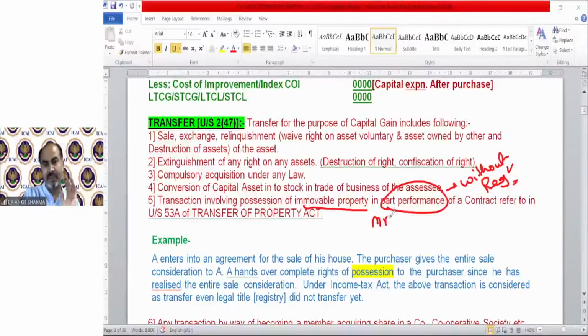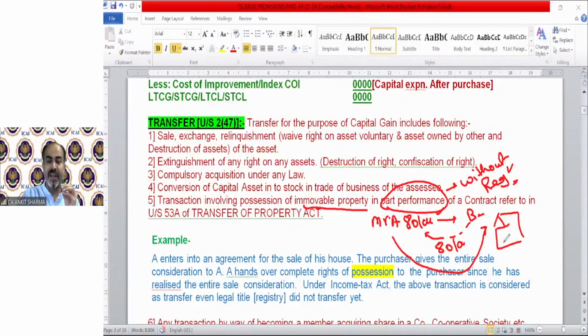For example, there is Mr. A who has a building, and he wants to sell it for 80 lakh rupees to Mr. B, who wants to buy it for 80 lakh rupees. Mr. B has paid 80 lakh rupees to Mr. A, and Mr. A transfers this building to Mr. B. But registry has not been made. So Mr. B got the possession, Mr. A got the money, but registry is yet to be done.